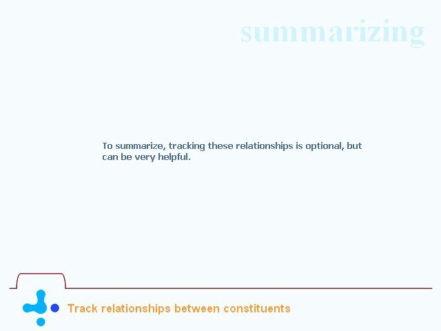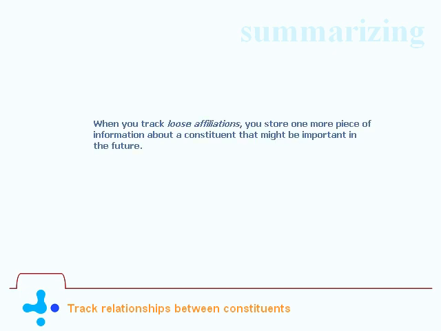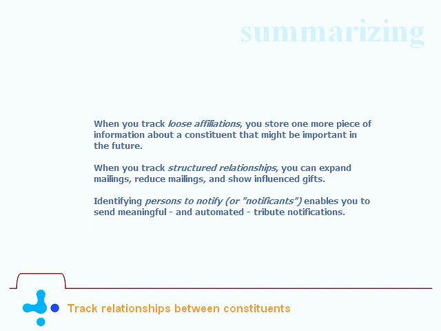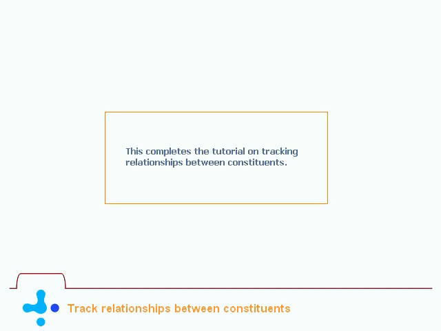To summarize, tracking these relationships is optional, but can be very helpful. When you track loose affiliations, you store one more piece of information about a constituent that might be important in the future. When you track structured relationships, you can expand mailings, reduce mailings, and show influenced gifts. Finally, identifying persons to notify, or notificants, enables you to send meaningful and automated tribute notifications. This completes the tutorial on tracking relationships between constituents.